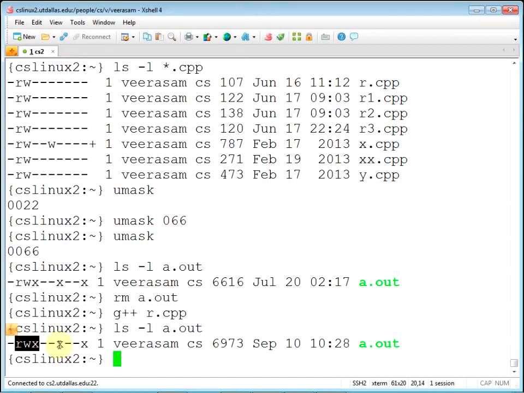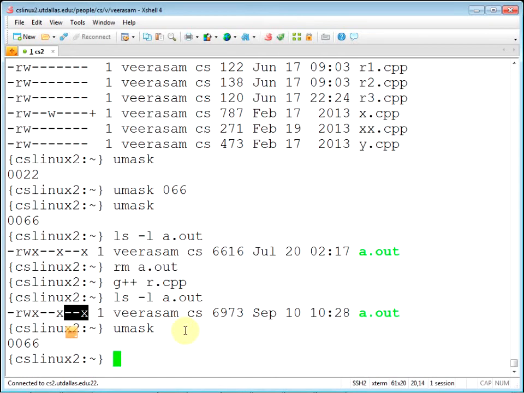Read write execute for me. Others automatically get the execute permission. Why is that? Umask has 0066, right? Which means 6 stands for 110. Execute permission we did not mask, so others already got execute permission, which is kind of strange. Usually read and execute go together for executables. I don't think you can run this directly. You can try it on your machine. Try to execute this a.out like this. Tell me what happens.